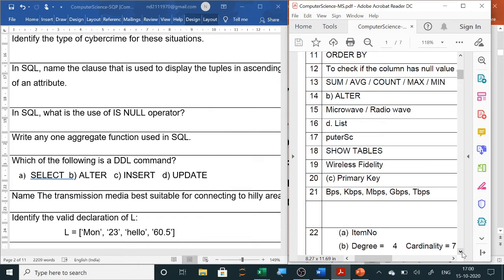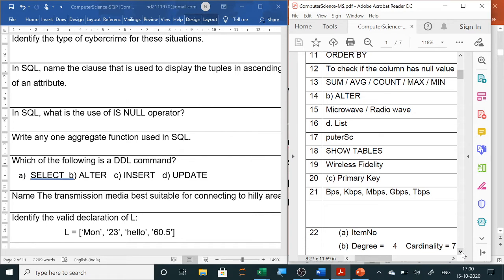This aggregate question is asked every year. So this will be asked in your paper. Any one aggregate function. So now it is very easy. So any one you can write. Either max or min or count or AVG or sum. Any one you have to write.